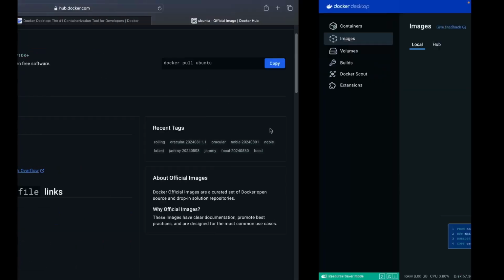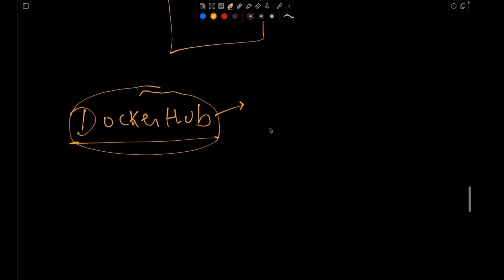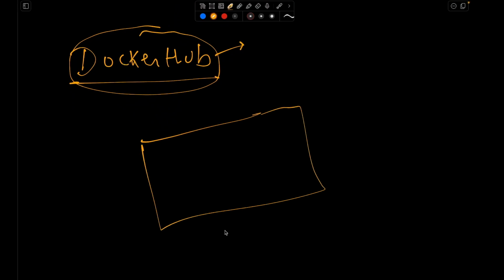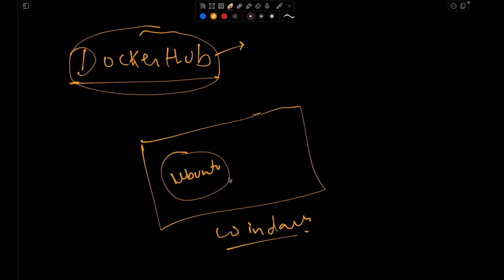Now you will ask me, if this is my Windows local machine, and I run an Ubuntu image, how is it different from a virtual machine? In a virtual machine also, in our host machine we used to run another operating system.